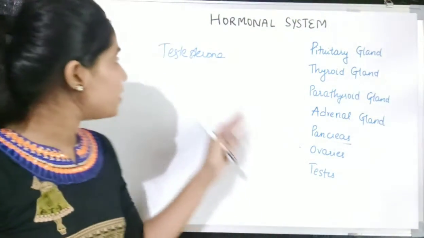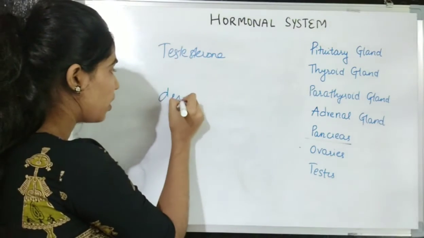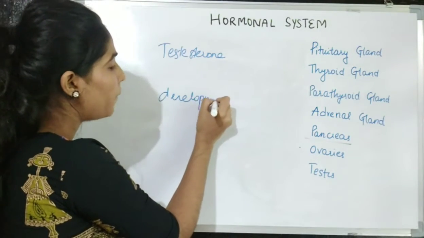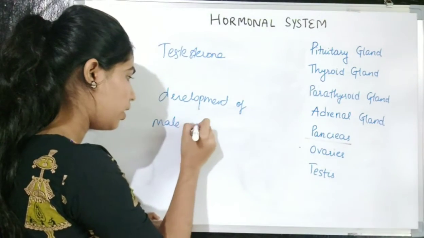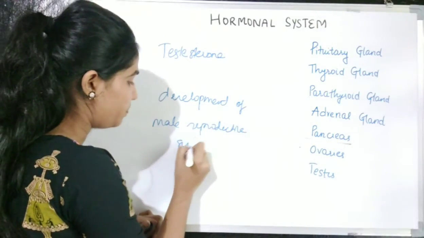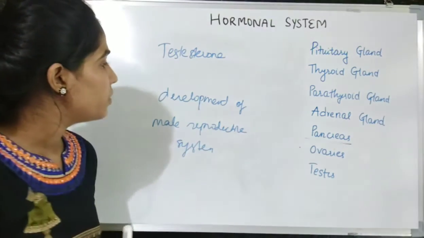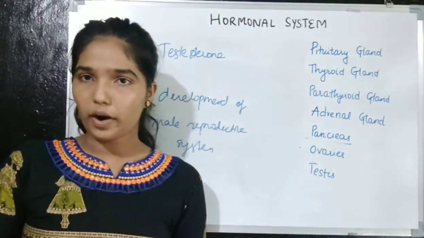Now the testes secrete testosterone, which helps in the development of the male reproductive system. Okay, so it will help in the development of the male reproductive system.